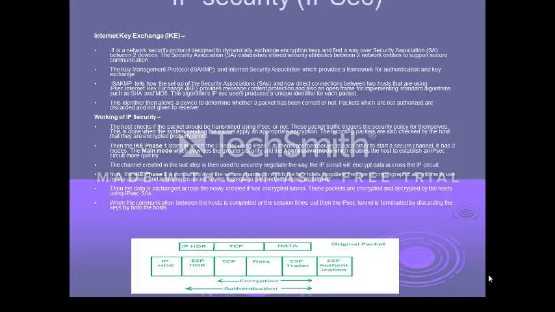When you look at the tunnel mode, a new IP header is added to the diagram here, and the whole thing, as you see, starting from the IP header to ESP authentication, is encrypted.